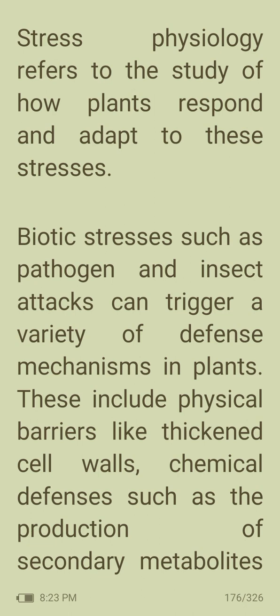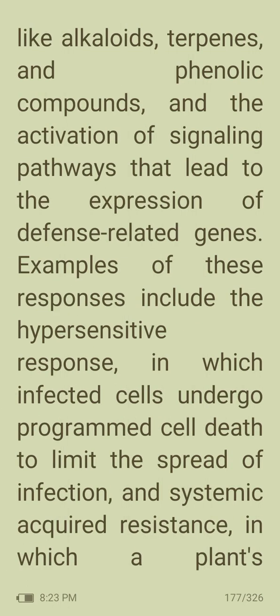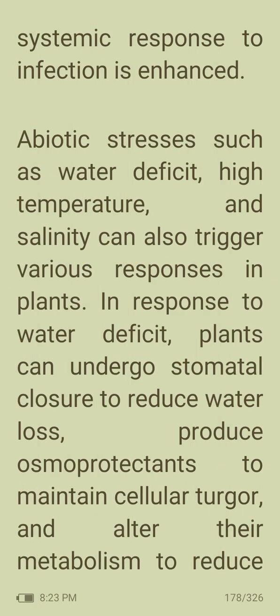These include physical barriers like thickened cell walls, chemical defenses such as production of secondary metabolites like alkaloids, terpenes, and phenolic compounds, and the activation of signaling pathways that lead to the expression of defense-related genes. Examples of these responses include the hypersensitive response, in which infected cells undergo programmed cell death to limit the spread of infection, and systemic acquired resistance, in which a plant's systemic response to infection is enhanced.